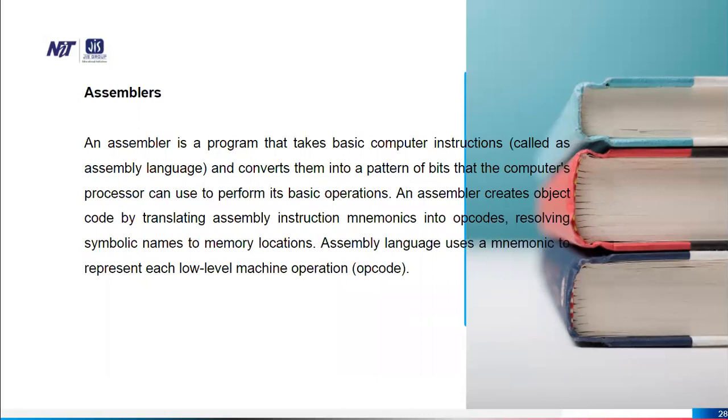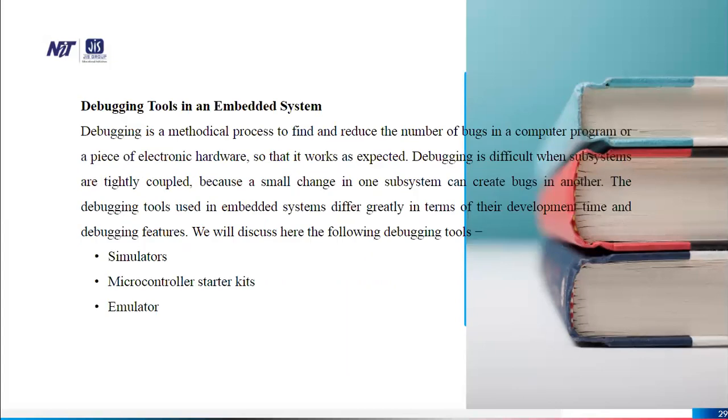Assembler. An assembler is a program that takes basic computer instructions called assembly language and converts them into a pattern of bits that the computer's processor can use to perform its basic operations. An assembler creates object code by translating assembly instruction mnemonics into opcodes, resolving symbolic names to memory locations. Assembly language uses a mnemonic to represent each low-level machine operation or opcode.